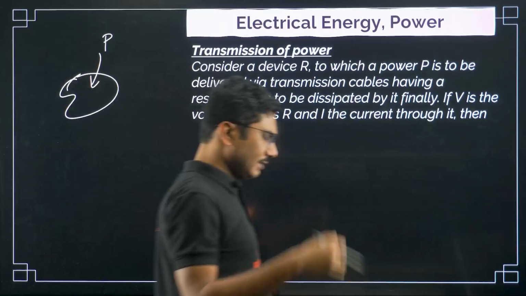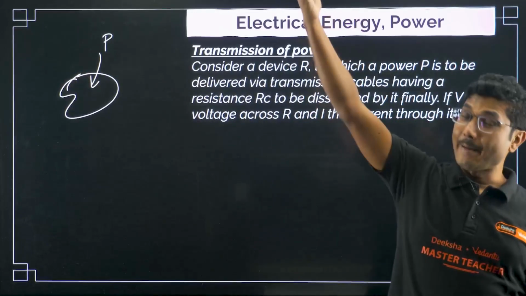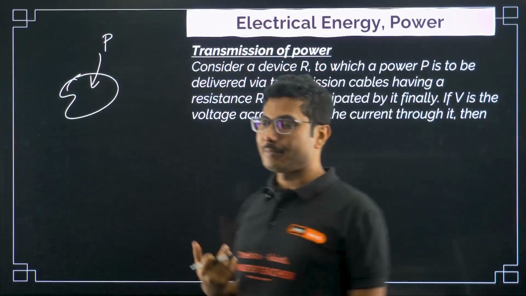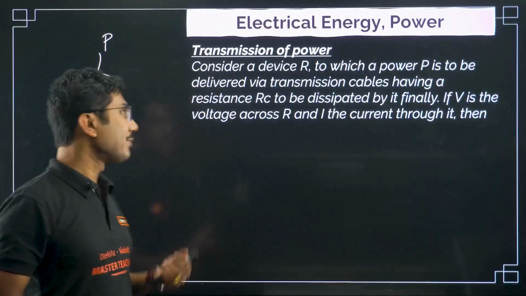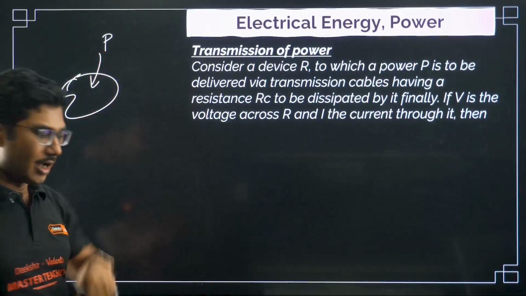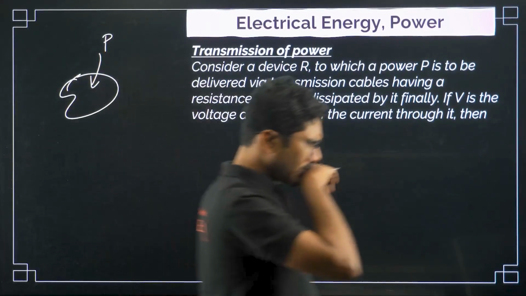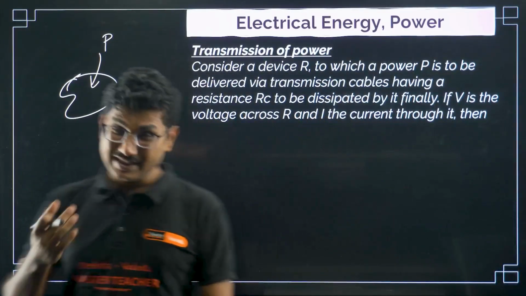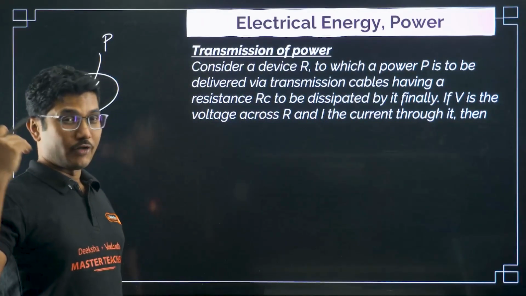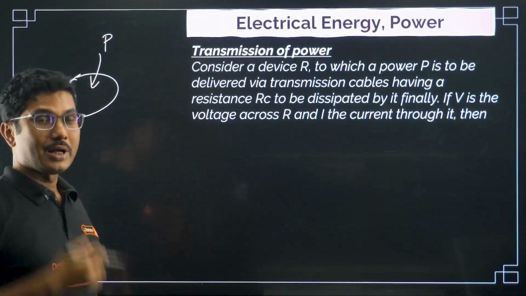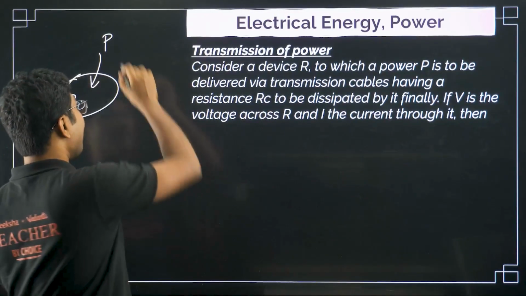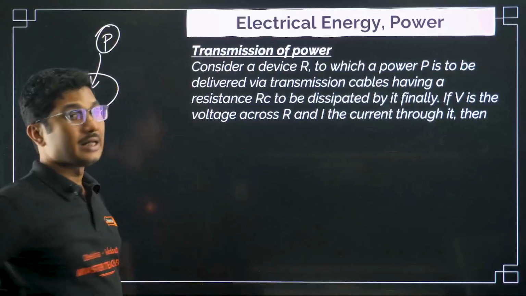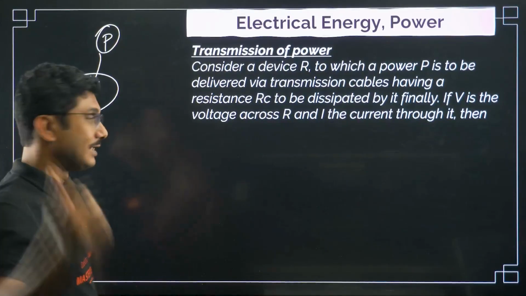Basically your lamp or your light, that lamp is glowing, right? That lamp requires P power to operate. Older lamps used to be 100-watt lamps, 60-watt lamps. Nowadays 14-watt lamps, 9-watt lamps. These watts are the power consumed by the light.